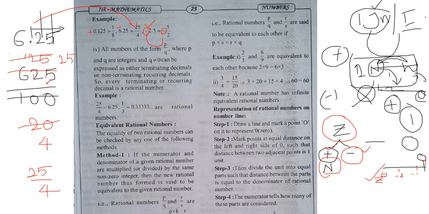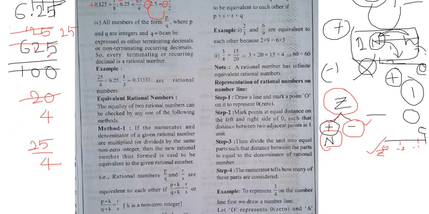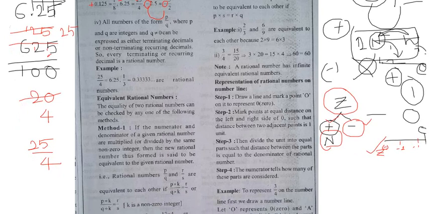And see what the second example is. Rational numbers. What is the meaning of rational number? So here you are doing two things. If I convert the fraction 25 by 4 into decimal, I got 6.25. I got how much? 6.25. Then what is the second example?